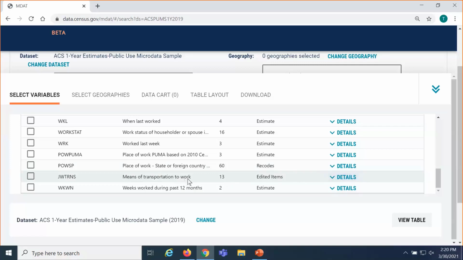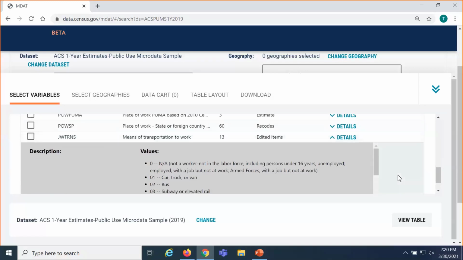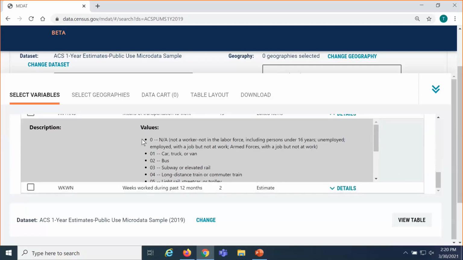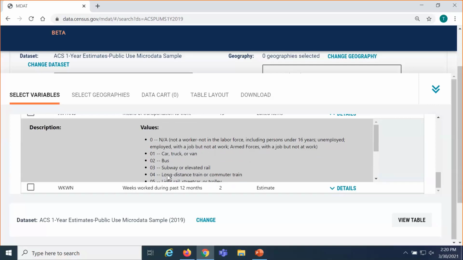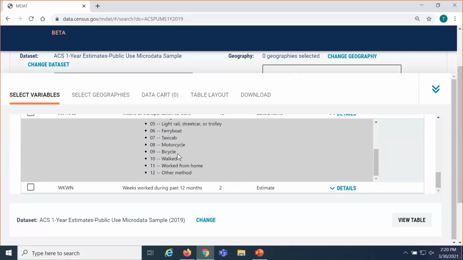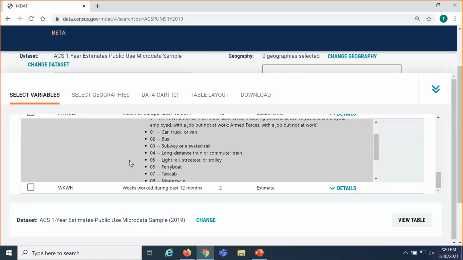And once you see something that piques your interest that you think you may be interested in selecting, you'll just click on the right-hand side where it says Details, and that will expand the options. So now we can see that if we choose this variable, a value of 0 refers to people that aren't in the universe. They're either not in the labor force, or aren't of the age for this particular variable. Then you start scrolling down and see the different detailed ways that people get to work. And then you'll see an option 11, that value refers to people worked from home. So this definitely has the category of data that I'm interested in.